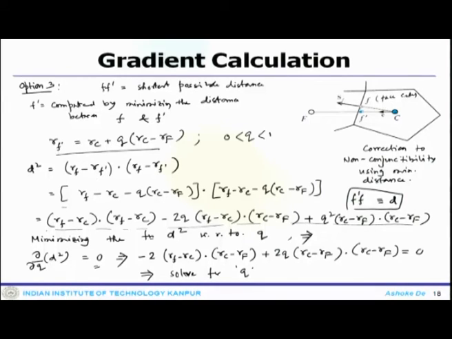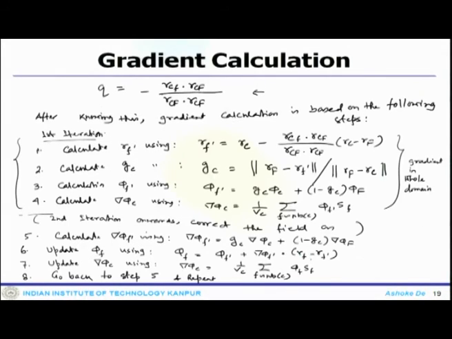Once you take the derivative of this expression and solve, you get the value of q, which is very important to know that distance factor.